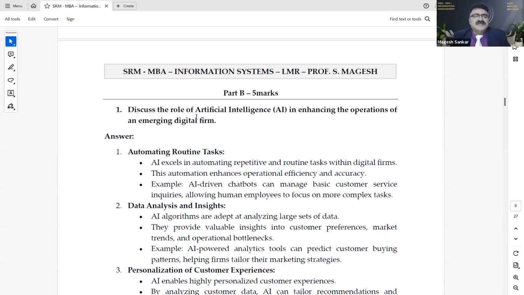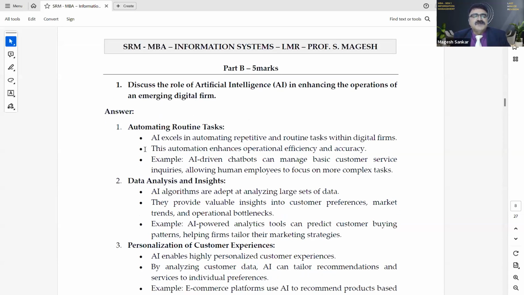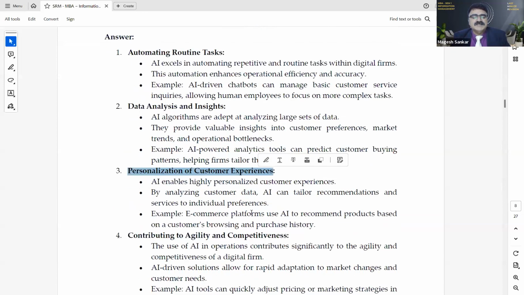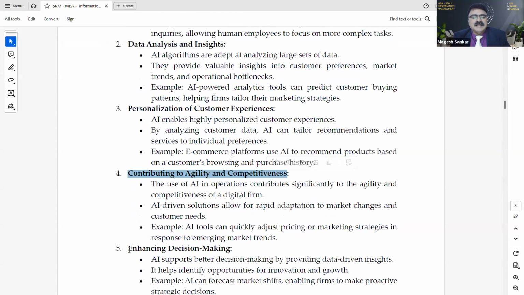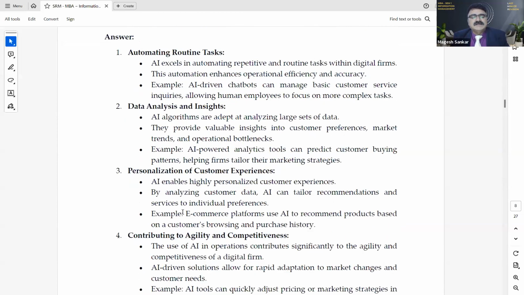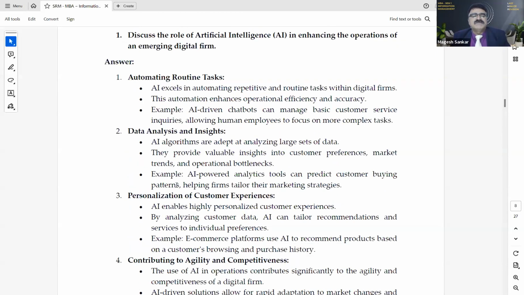Now, the first one, for example: discuss the role of artificial intelligence in enhancing the operations of an emerging digital firm. You can see the answer: automating routine tasks, data analysis and insights, personalization of customer experience, contributing to agility and competitiveness, and enhancing decision making. So 5 important things you can write in your own way.